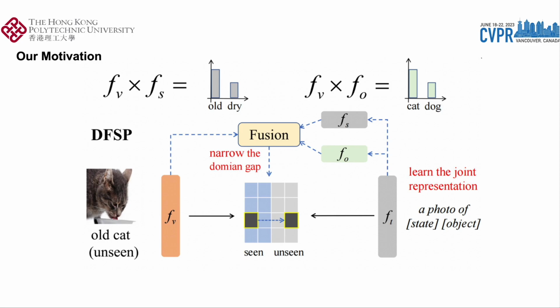Here is the motivation of our methods. Our method aims to narrow the domain gap between seen and unseen compositions by fusing decomposed features FO and FS with image feature FV, while learning the joint representation between state and object in the language branch. Being fused with the state and object features, image features can learn the response of them respectively and improve the sensitiveness to unseen compositions.